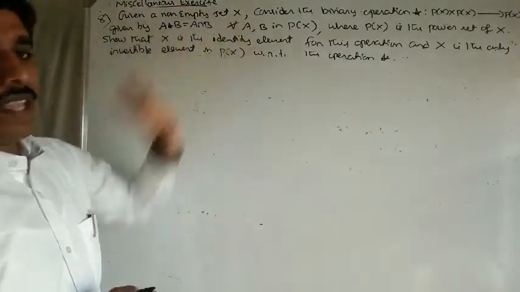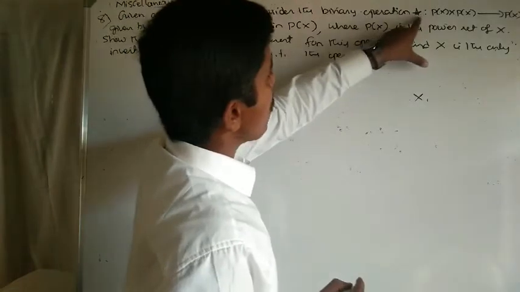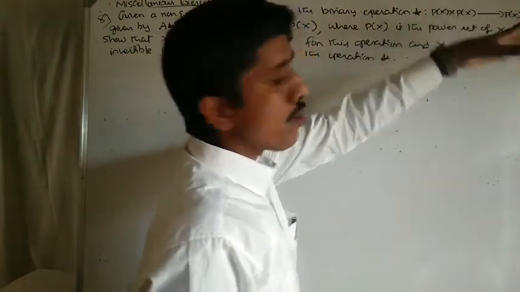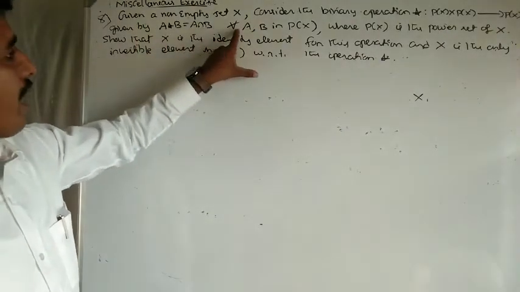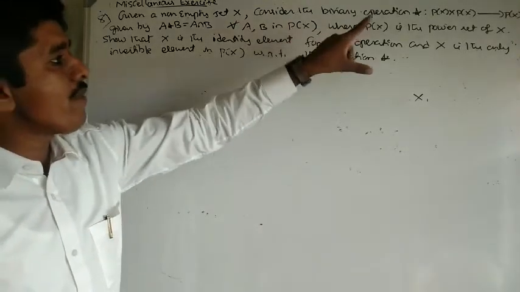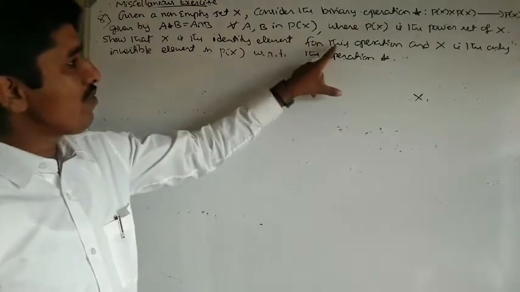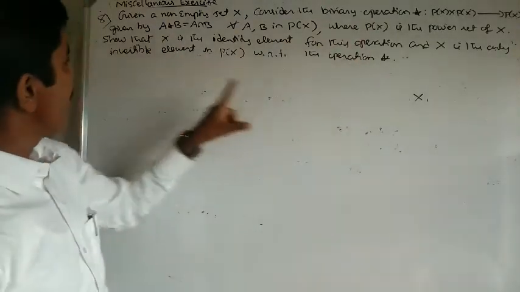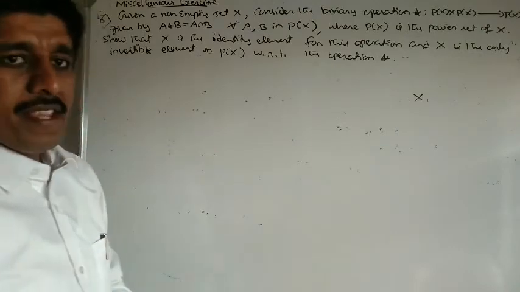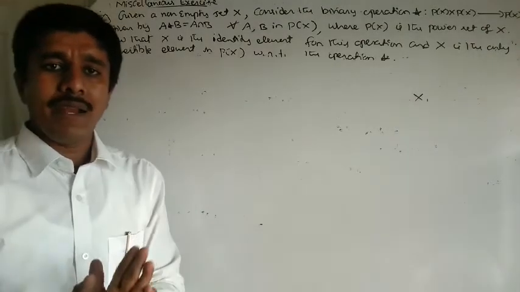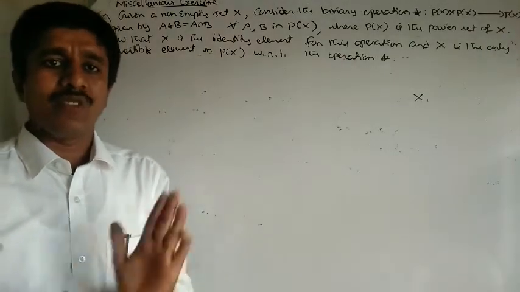The problem: given a non-empty set X, your given set is capital X. Consider the binary operation star from P of X cross P of X to P of X given by A star B equal to A intersection B defined for all A, B in P of X, where P of X is the power set of X. Show that X is the identity element for this operation and X is the only invertible element in P of X with respect to the operation star. Here first you have to show that X is the identity element and show that the inverse of X only exists, inverse of other elements in the set does not exist.